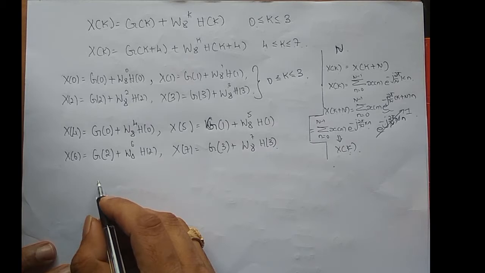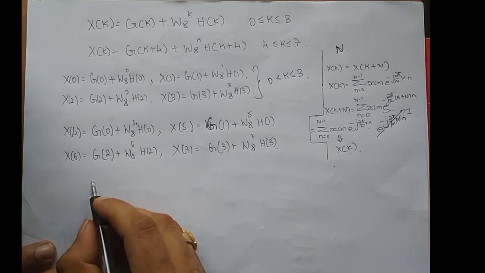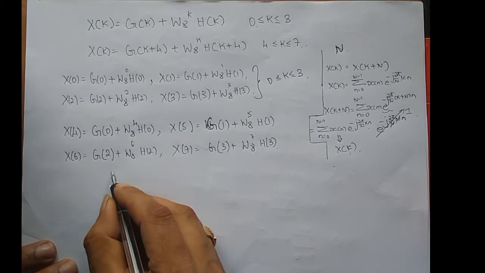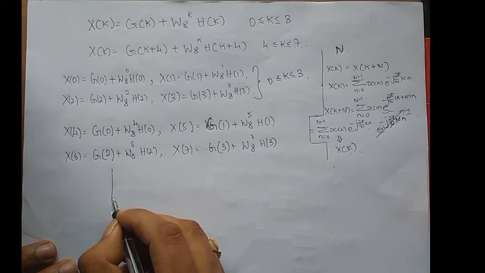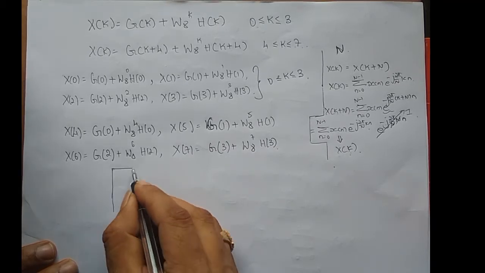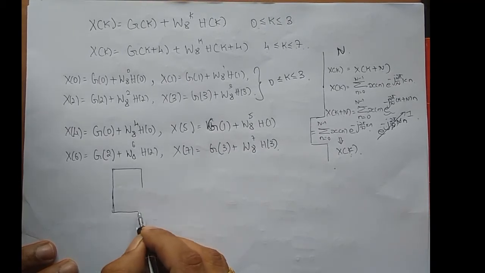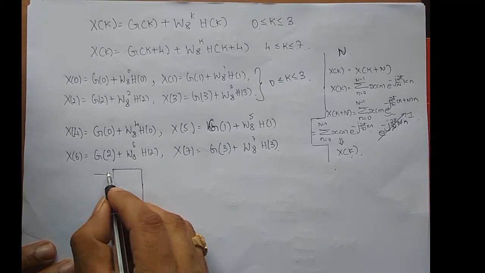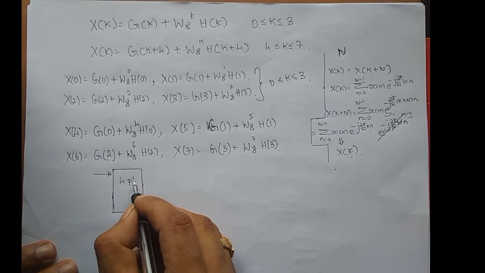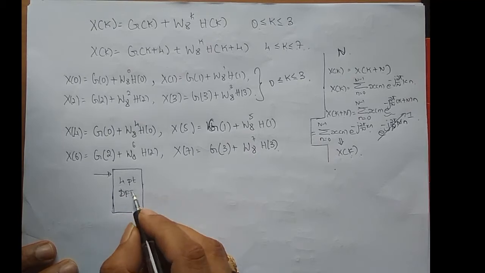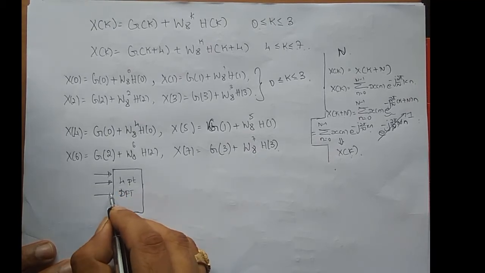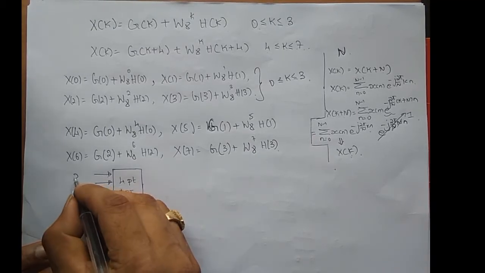Okay, now we shall write its flow diagram. So how did we end up with this? We have two 4-point DFTs. One 4-point DFT is for all the even ordered sequence, the even index sequence, right?